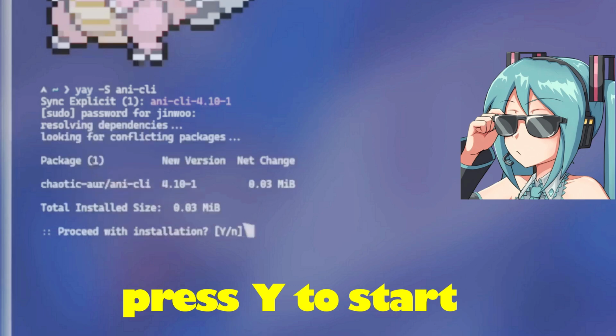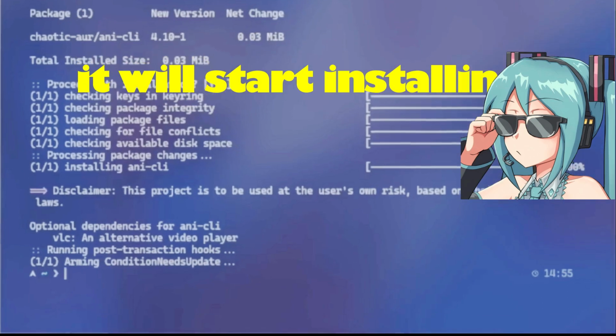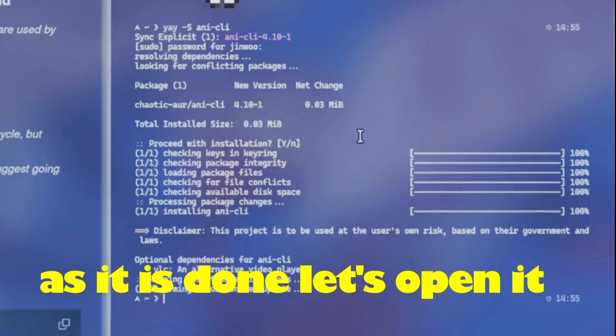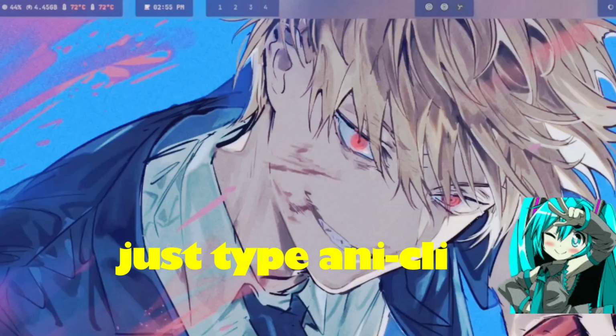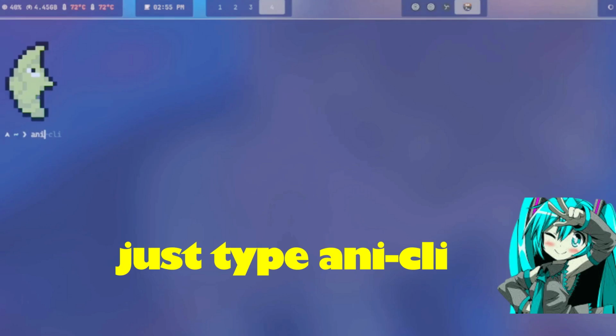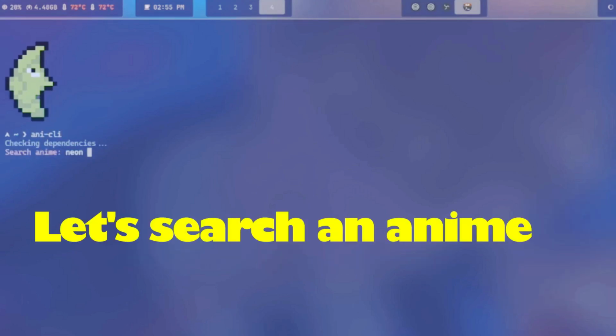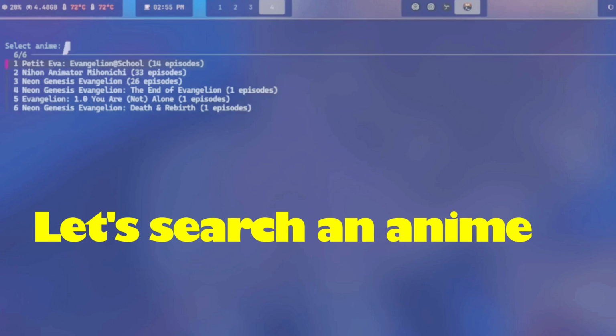Press yes to start. As you can see, it started, and it will finish quickly. Now that it is done installing, let's open it. Just type ani-cli to open it. Let's search an anime to see if it works.